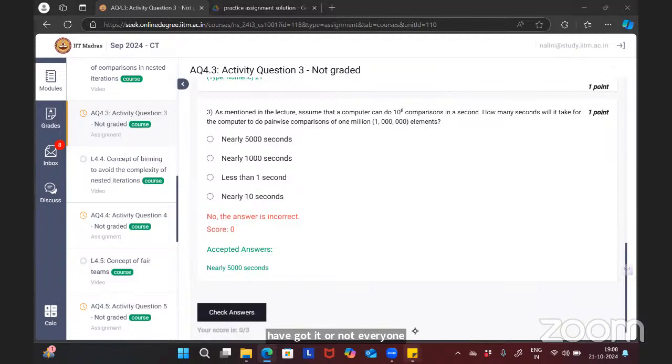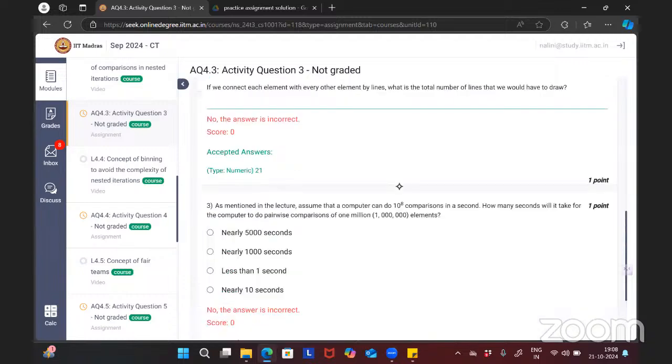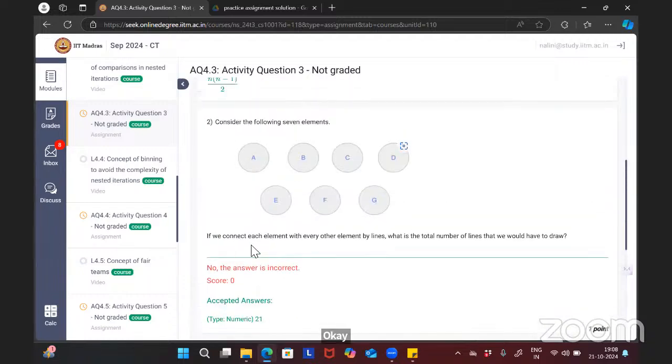Is there some confusion? Please ask. How is it 21? If you connect each element with every other element by lines, it will be 21. Each element with every other element by lines.